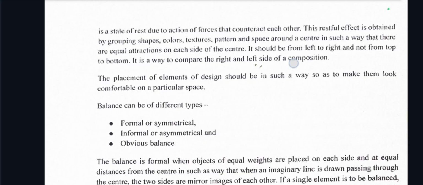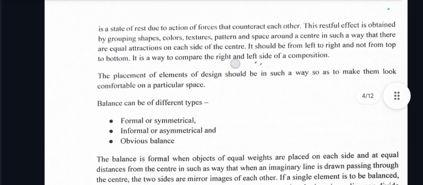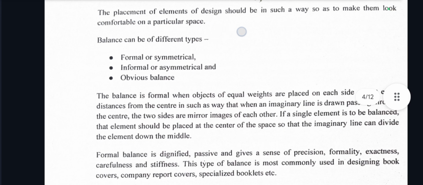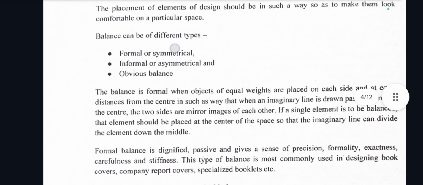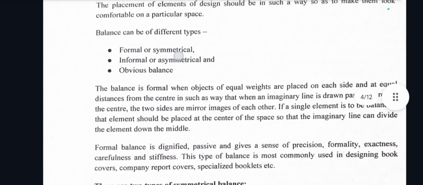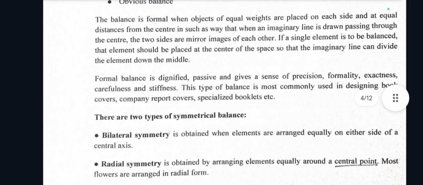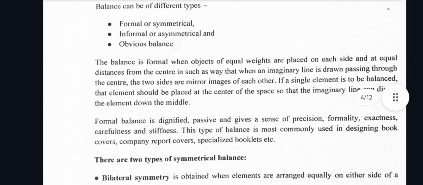It should be from left to right and not from top to bottom. It is a way to compare the right and left side of a composition. The placement of elements of design should be in such a way so as to make them look comfortable in a particular space. Balance can be of different types: formal or symmetrical, informal or asymmetrical, and obvious balance.